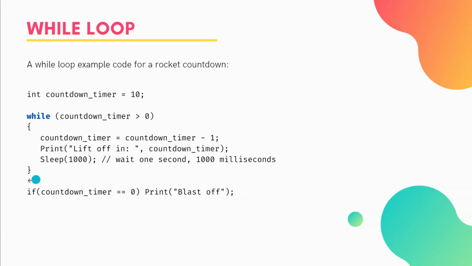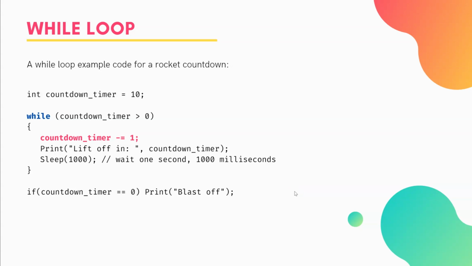So if the code that you're going to do within an if section is just one single line, you don't need the curly brackets. You can put it on the same line with the code like that. It just makes your code a bit more concise sometimes. But that essentially would have the same effect as having curly brackets with print blast off in between those.